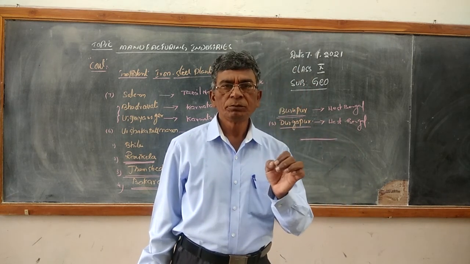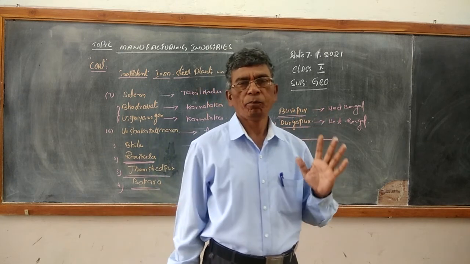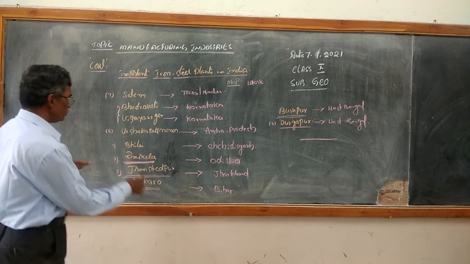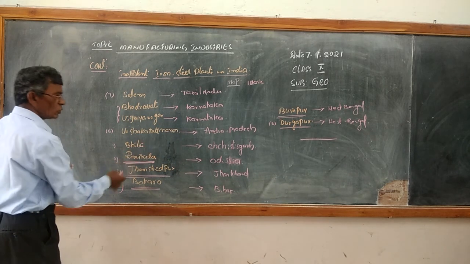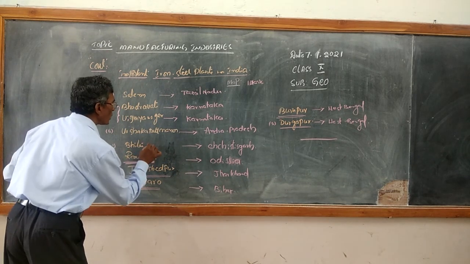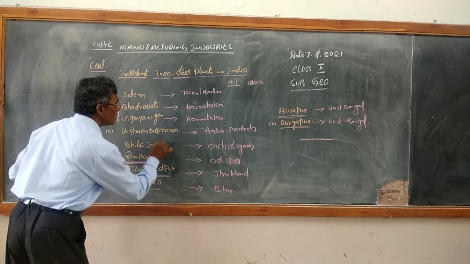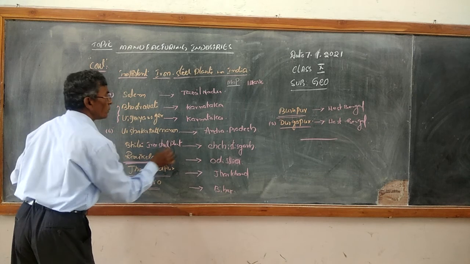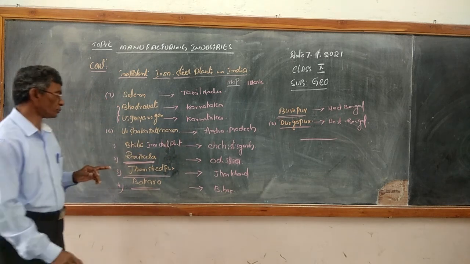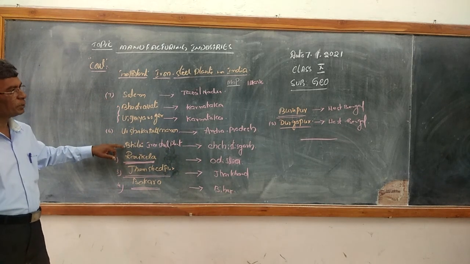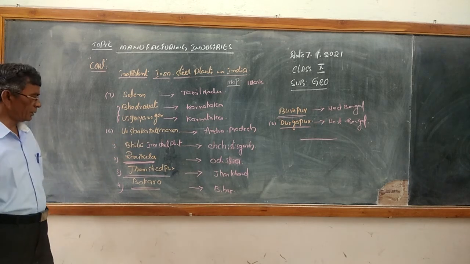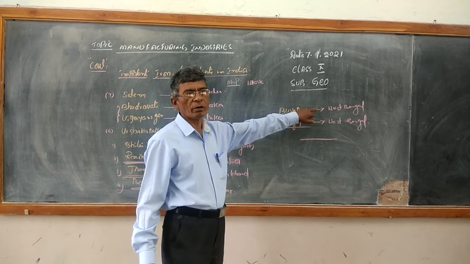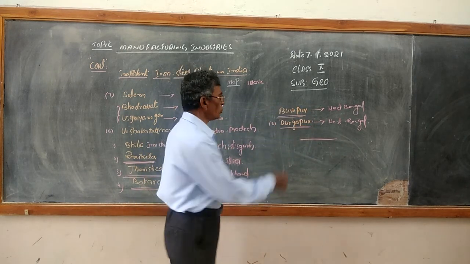When you talk about Chhattisgarh, it is Bhilai, B-H-I-L-A-I. This Bhilai iron steel plant is located in Chhattisgarh. Then come to Burnpur. Burnpur is in West Bengal. Durgapur, West Bengal. Durgapur is very important.